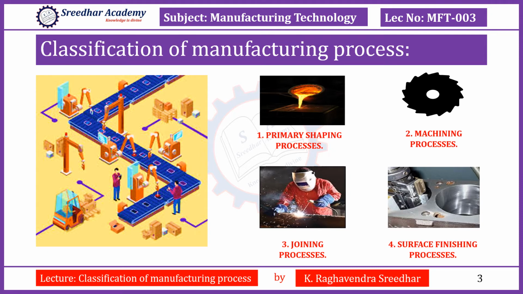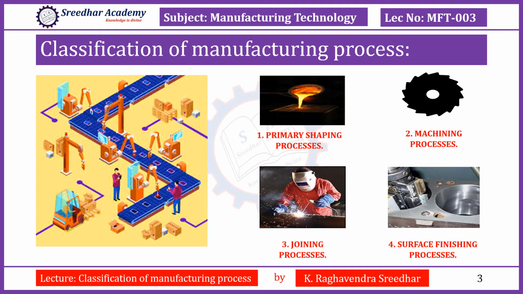This manufacturing system has been classified into four different categories. First one is the primary shaping process, where the initial shape of the product is cast. By the picture, you can see clearly the casting process happening. Next one is the secondary shaping process, which is nothing but the machining process. The products or components obtained from the primary shaping process are basically rough finished, and those products need to be machined to remove the unwanted surplus material from those surfaces.